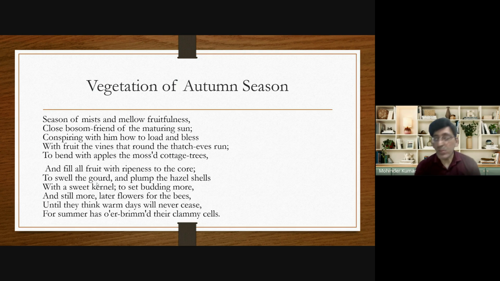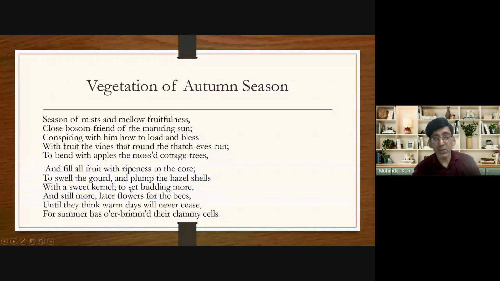In other words, he wants to say that during the autumn season, each and every fruit gets ripened completely. Now, what does he say in the next line? To set budding more and still more. Here, budding means a young flower. To set budding more and still more, later flowers for the bees, until they think warm days will never cease, for summer has overbrimmed their clammy cells. Here, clammy cells stands for beehives. In Hindi, we call it chatte, and overbrimmed means full of.